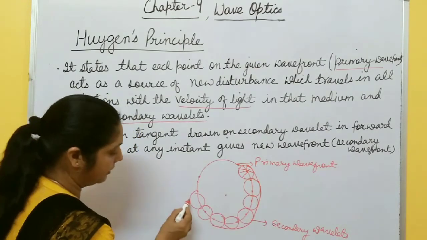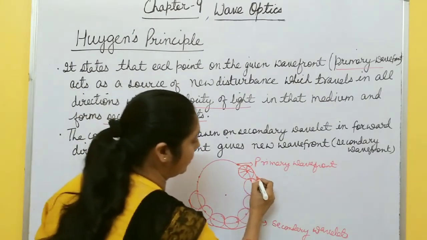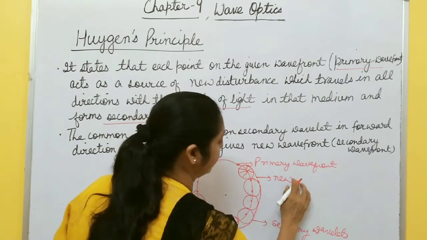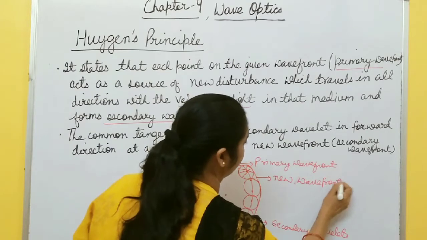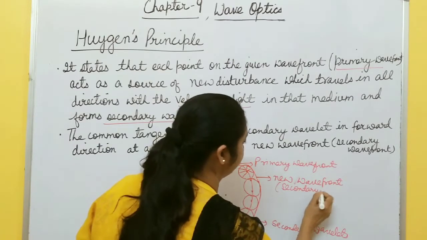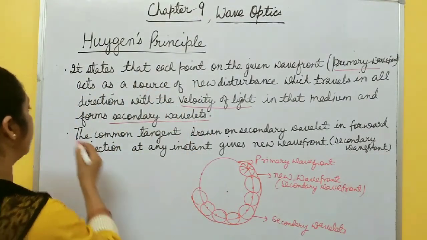This tangent gives a new wavefront. This is called secondary wavefront or new wavefront, or you can say next wavefront. So this is the second point.